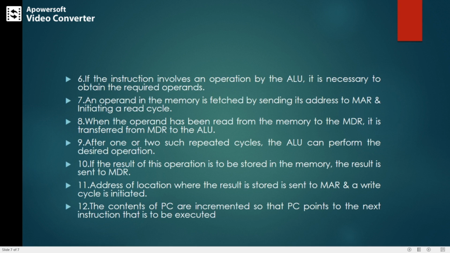If the result of the operation is to be stored in the memory, the result is sent to MDR. Suppose I have to store the data in the memory. After execution, the resultant value we get will be sent to MDR. The address of the location where this result needs to be stored is sent to MAR, and a write control signal will be issued.